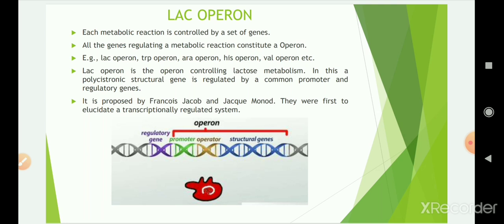In this, polycistronic structural genes are regulated by a common promoter and a regulatory gene. As you can observe in this structure, the regulatory gene and structural genes are there, and the promoter and operator are there. The operon model was proposed by Francois Jacob and Jacques Monod. They were the first to illustrate a transcriptionally regulated system.